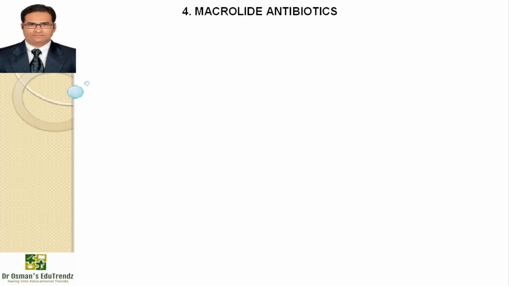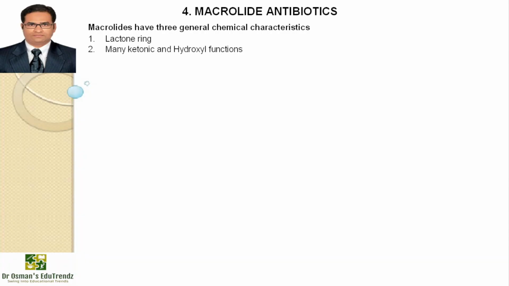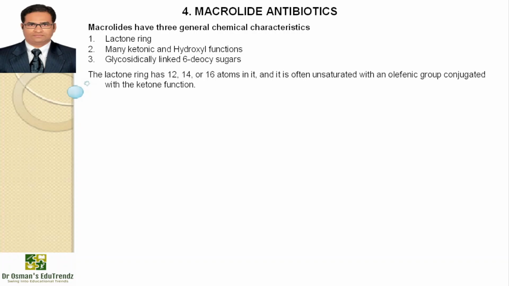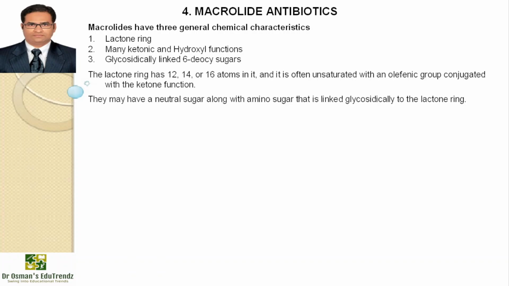Now, the fourth class of antibiotics is macrolide antibiotics, and macrolides have three general chemical characteristics. One is a lactone ring, second is many ketonic and hydroxyl functions, third is a glycosidically linked 6-deoxy sugar. The lactone ring has 12, 14 or 16 atoms in it, and it is often unsaturated with an olefinic group conjugated with the ketone functions. They have many neutral sugars along with the amino sugar that is linked glycosidically to the lactone ring.